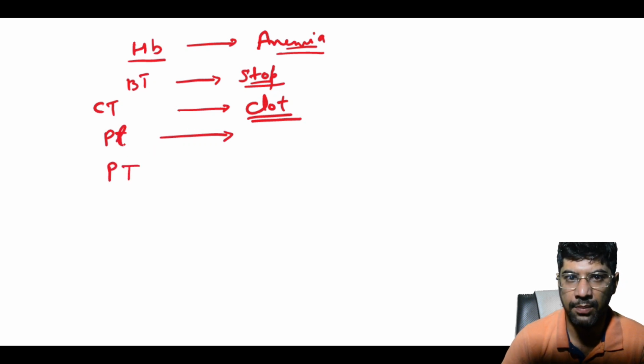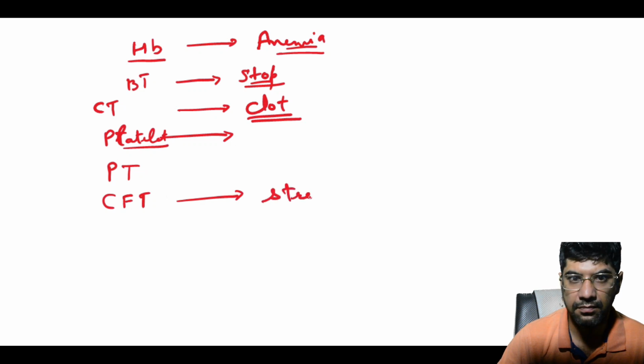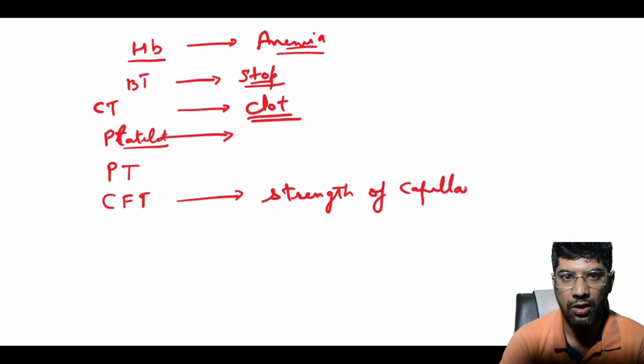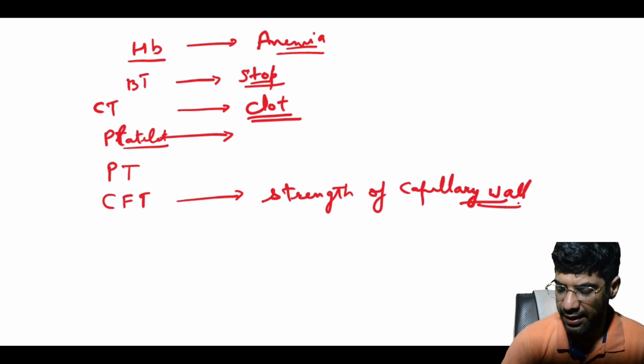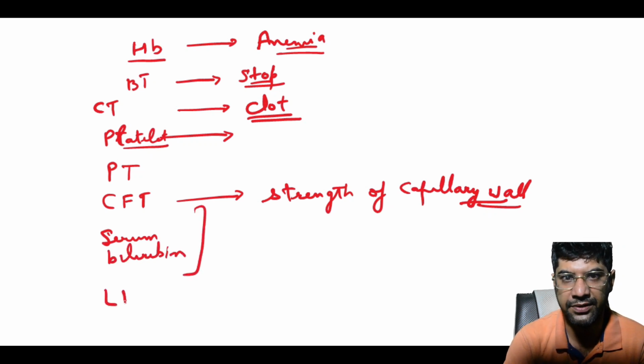prothrombin time, to measure how well the blood is clotting, capillary fragility test to evaluate the strength of capillary walls, blood grouping, typing and cross matching to prepare for any potential need for blood transfusion, serum bilirubin level, and liver function test to assess the liver function, since the liver plays a major role in producing clotting factors.